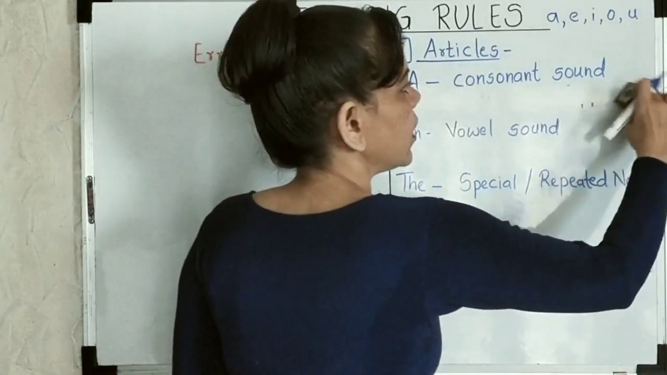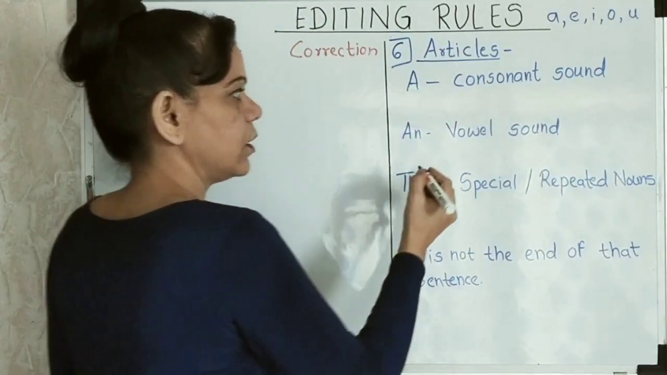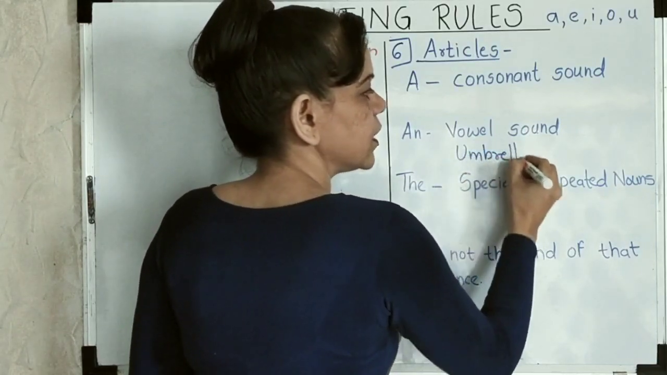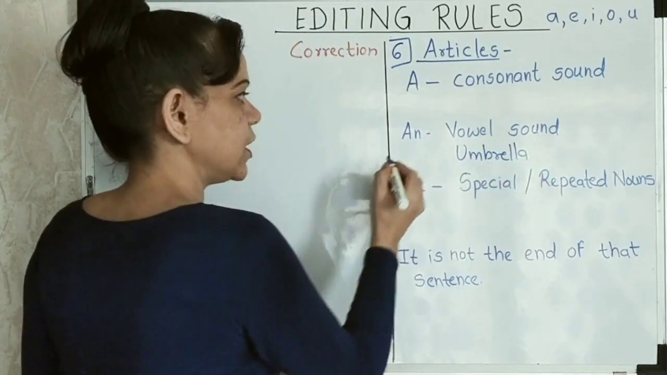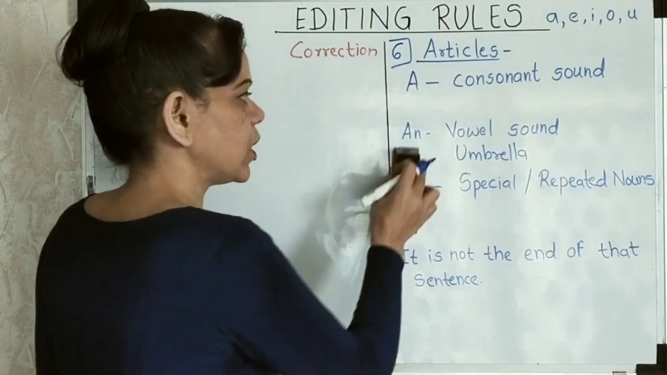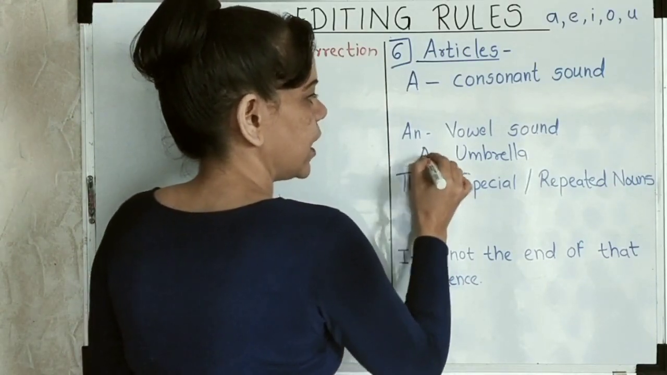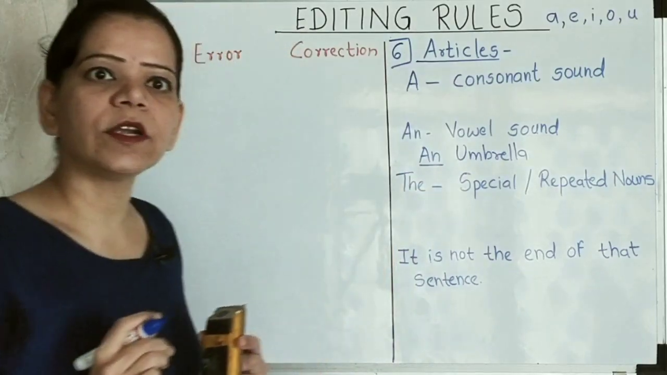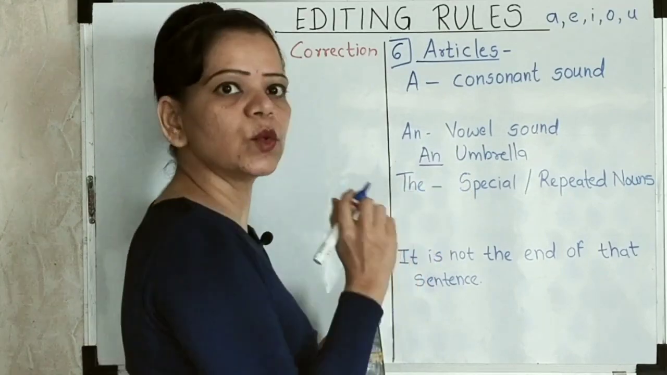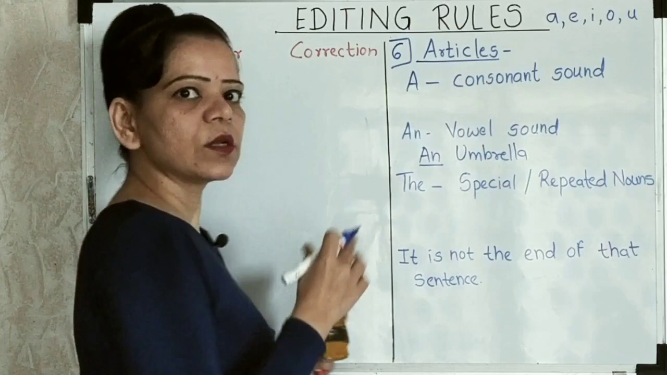If I write a umbrella, is that incorrect? If I write it as a umbrella, it's incorrect because the sound that I am producing is u, which correlates to A, E, I, O, U. So I will write it as an umbrella. I will not put it as a umbrella. See, I do not say oo or yu. Yu is not produced. What sound is produced? Umbrella.